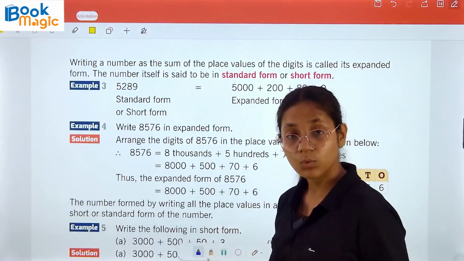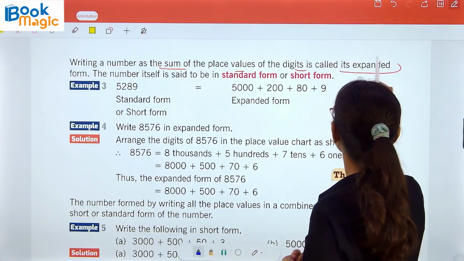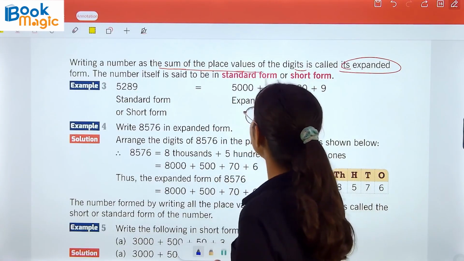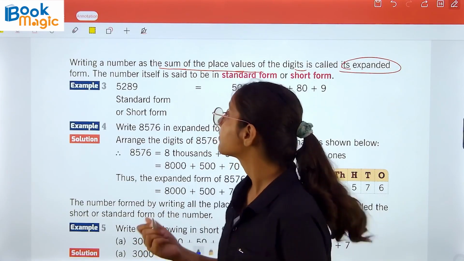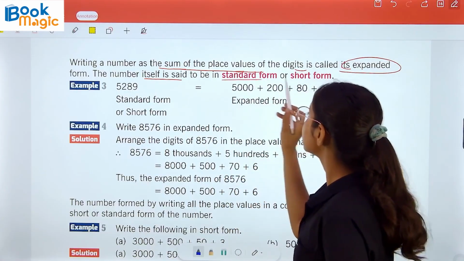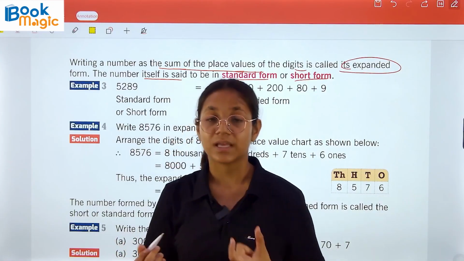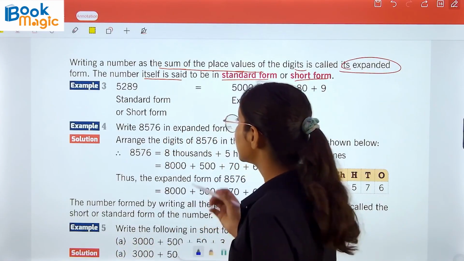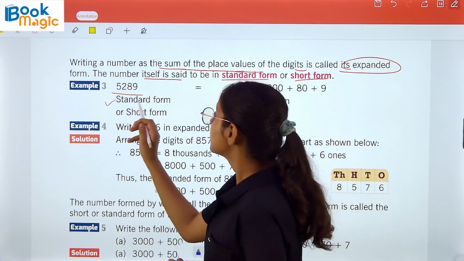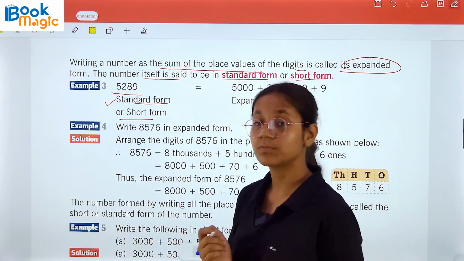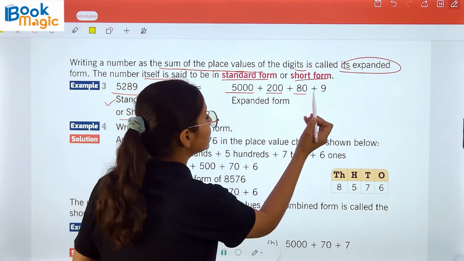So let's learn more about it. Writing a number as the sum of the place values of its digits is called its expanded form. The sum of the place values. When we talk about the sum of place values, that is our expanded form. And the number itself is said to be in the standard form or short form. For example, 5289 is in standard form and short form. That is equal to the expanded form 5000 plus 200 plus 80 plus 9.